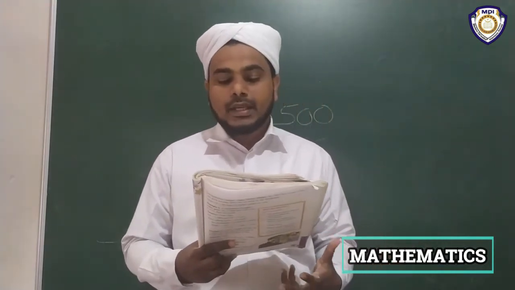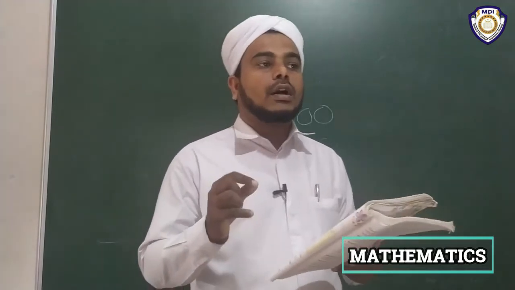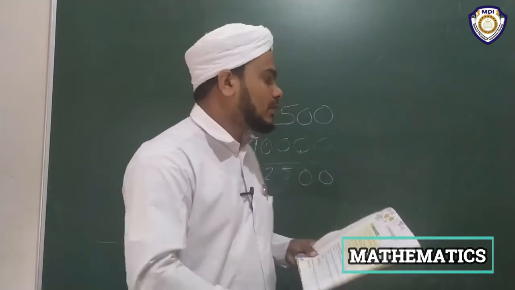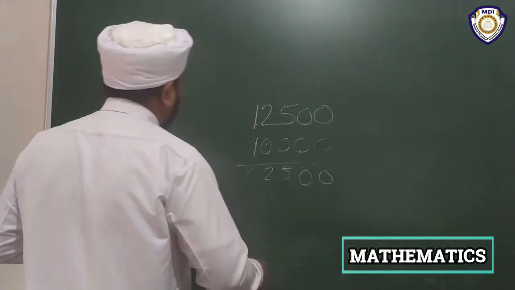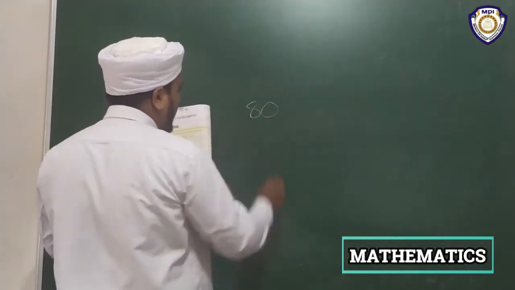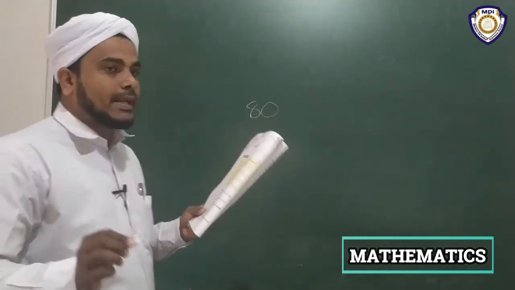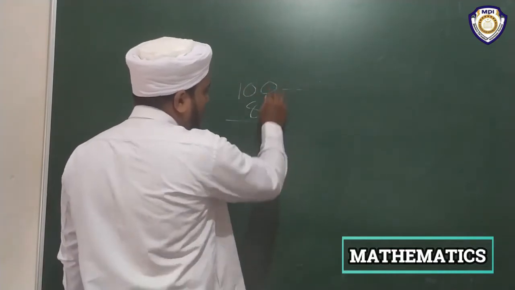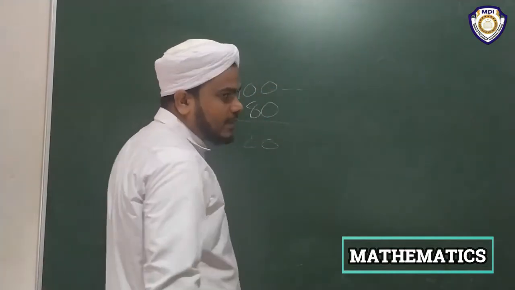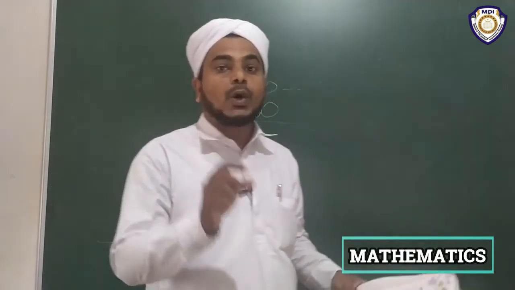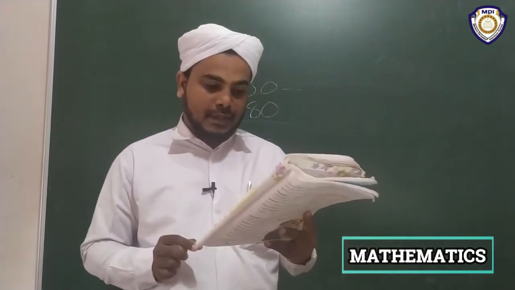Sure, we can say here the shopkeeper lost some money. Please listen here: the shopkeeper sold it for 80 rupees. Actual price 100 rupees. The difference, yes, you can see, is 20. Then the shopkeeper lost some money. How much money? 20 rupees.